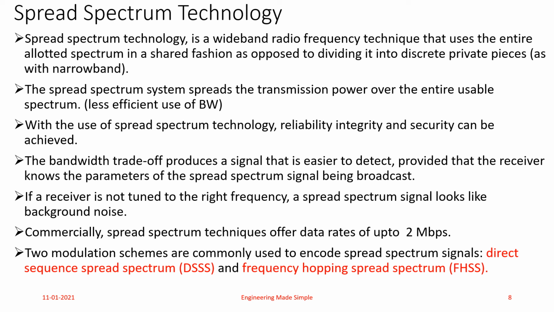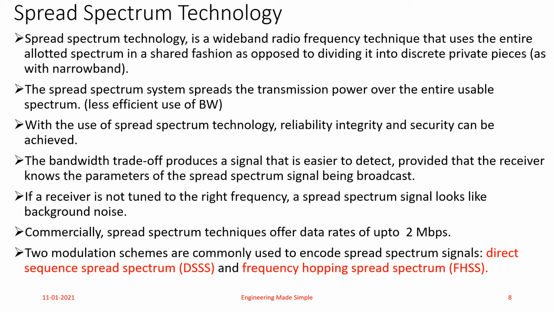But in this case there is a disadvantage also. If the receiver is not properly programmed or not tuned to its right frequency, a spread spectrum signal will look like background noise to it and it may ignore it. In that case it may result in data loss. So it is the duty of the network designer or the equipment designer to tune the receiver to the right frequency when using spread spectrum technology. Now, commercially, spread spectrum technology offers data rates up to 2 Mbps.